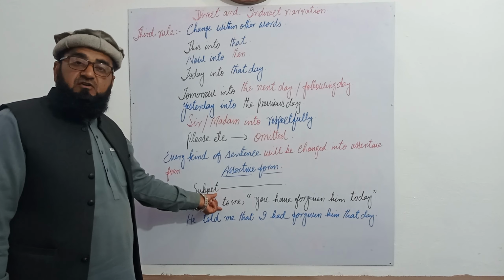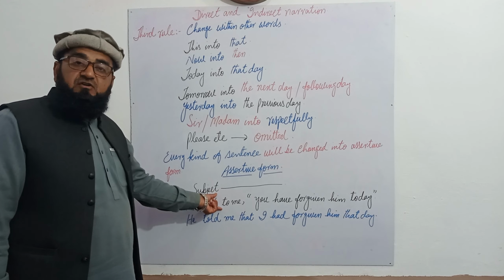Third personal pronoun here is him. Third personal will never change. For example, if in place of the third personal here is me, first personal, or us, first personal, that will be changed according to the subject. Second personal has already been used, and that will be changed according to the subject of the reporting speech.